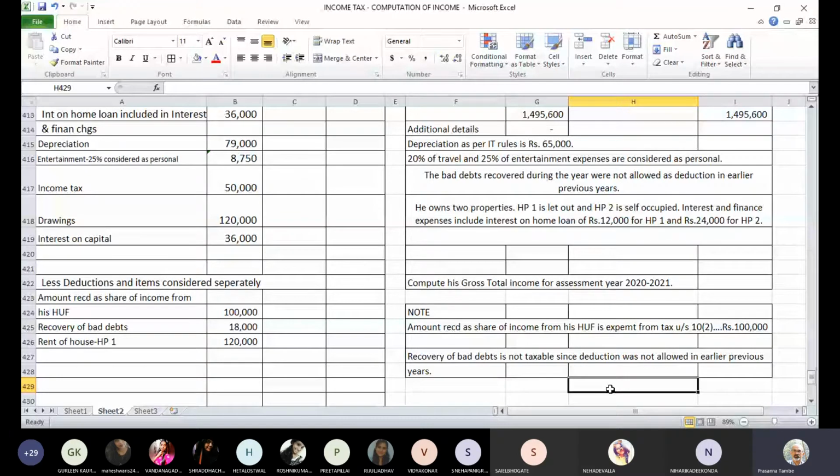Can we go ahead with the next item? And next is depreciation as per IT rules. We are given that as per IT rules, the amount of depreciation is 65,000.